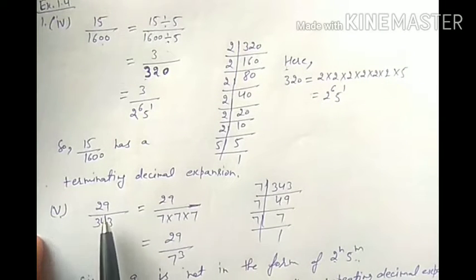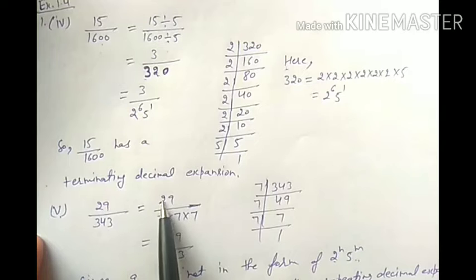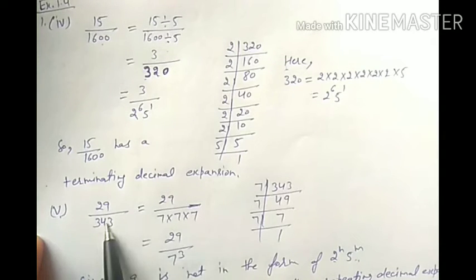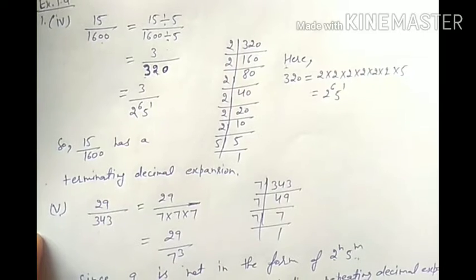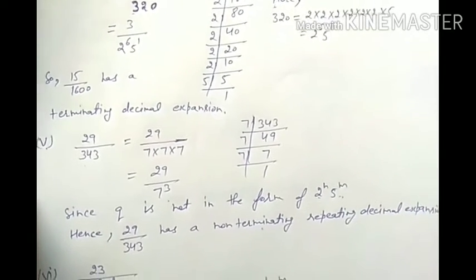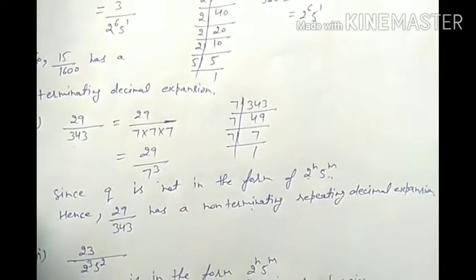Next part is 29 by 343. It is already in standard form. So 29 by 7 into 7 into 7 is the prime factorization of the denominator. Since the prime factorization of the denominator is not in the form of powers of 2 and 5, because it is in the power of 7, it has a non-terminating repeating decimal expansion.